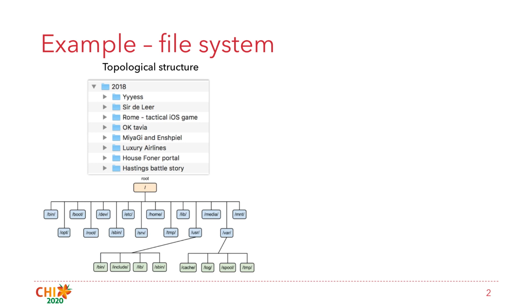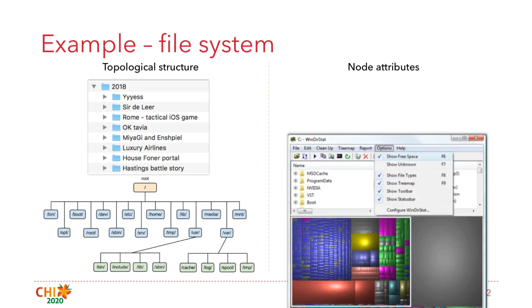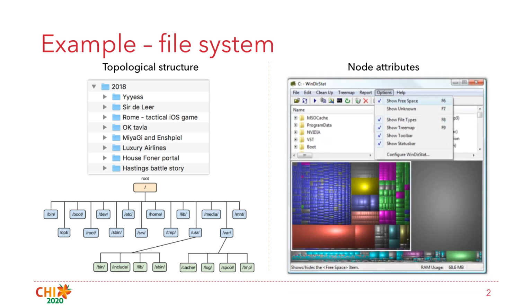However, if users are interested in the size of directories, they prefer to use treemap visualizations. Therefore, to understand the hierarchical data comprehensively, it is usually necessary to combine different treevization methods together.